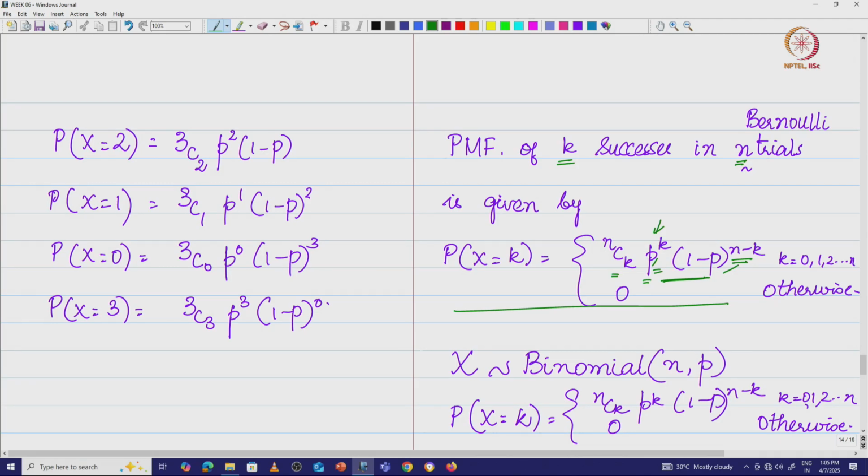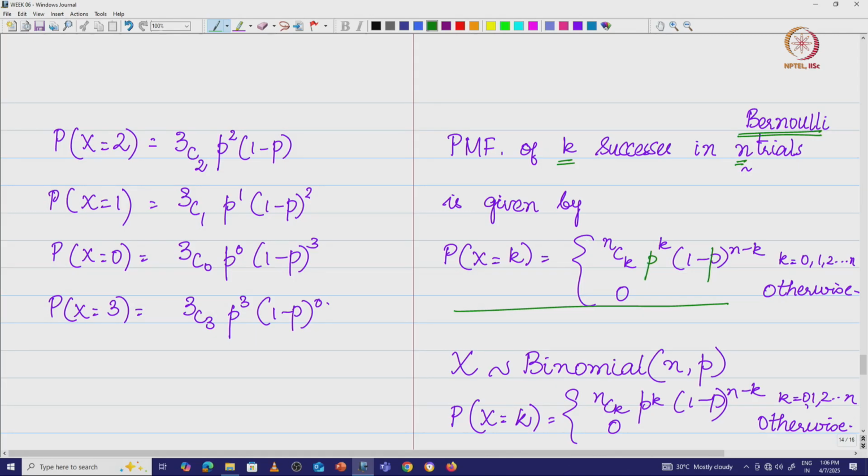Therefore, whenever we talk about a binomial random variable, it is not that the trials must be just successive Bernoulli trials, but it has something more to it. I do not want this probability of success p and the probability of failure 1 minus p to change. I want them to remain the same across all the trials. So how do we do that? That is exactly where we get into the notion of independent and identically distributed random variables.